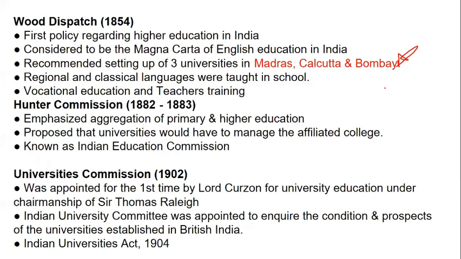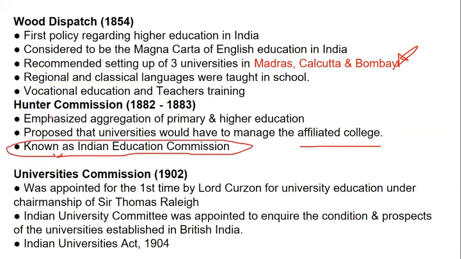Then regional and classical languages were also taught, and vocational education and teachers' training were also part of Wood's Dispatch. The Hunter Commission was the one which proposed the separation of primary and higher education, and also proposed managing affiliated colleges; it was also known as the Indian Education Commission.